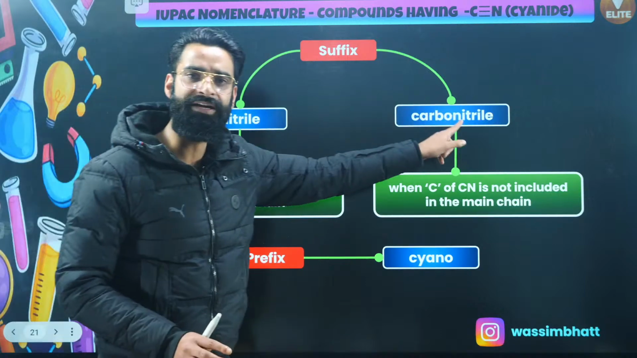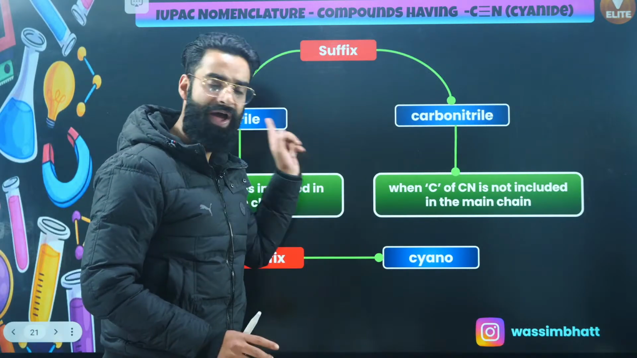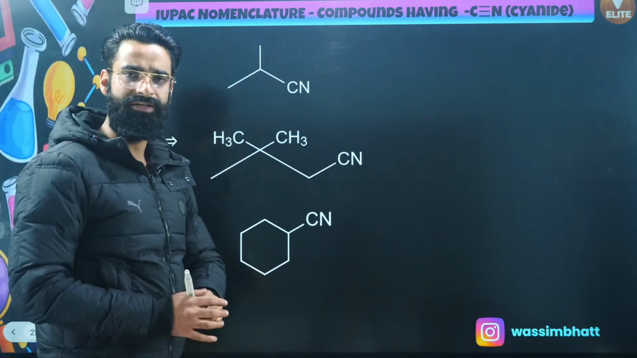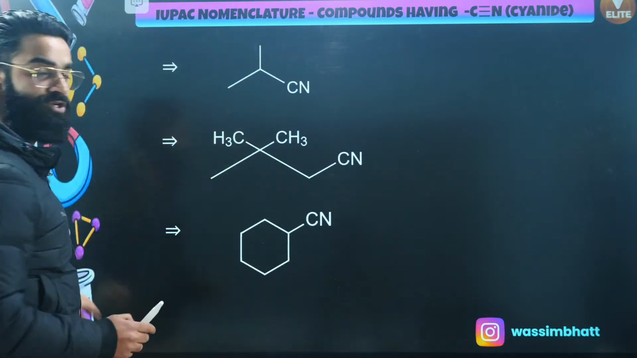Nitrile, carbonitrile, cyano, right? Nitrile, carbonitrile, cyano. Okay, moving on. Let's try to give names of the compounds. These are a few compounds which are given to us. Let's try to give names.